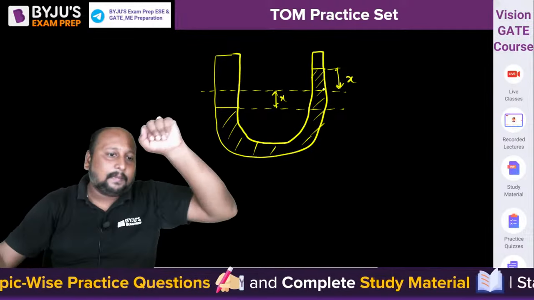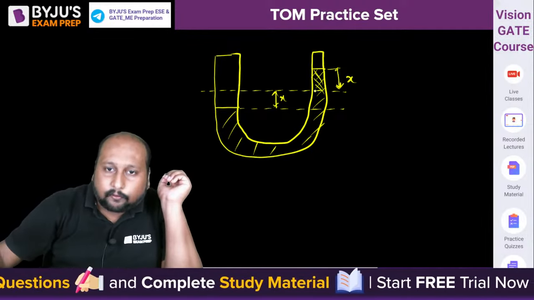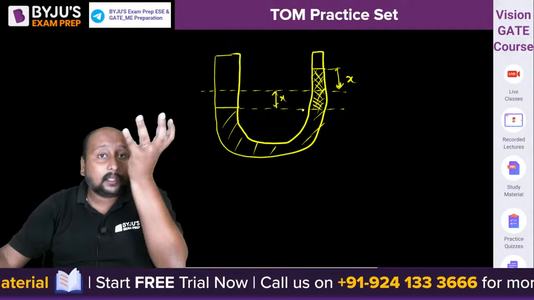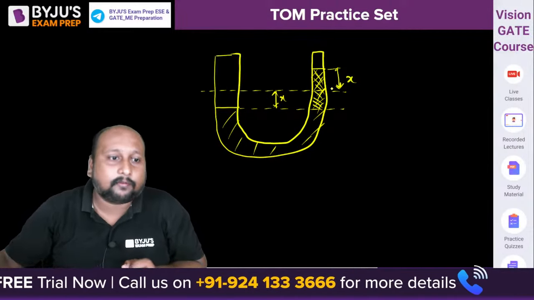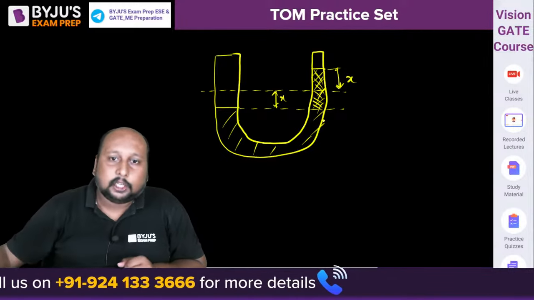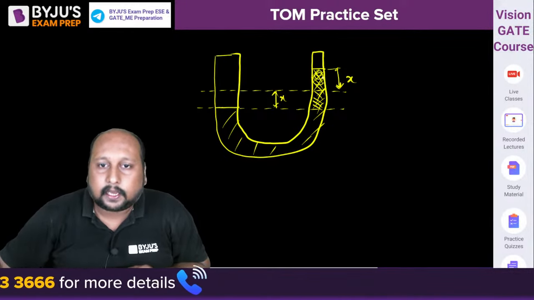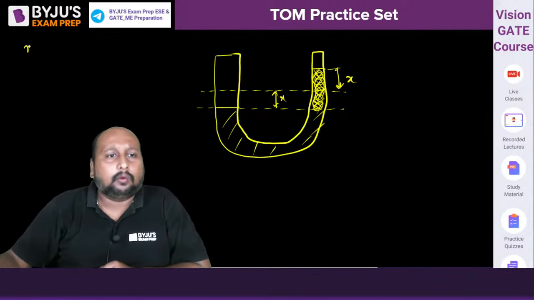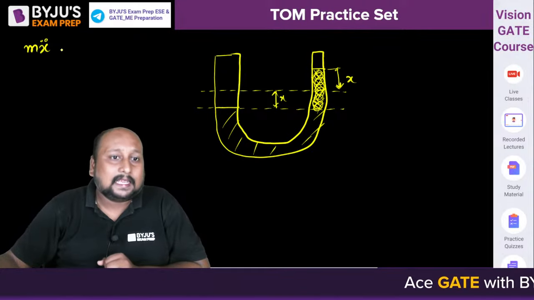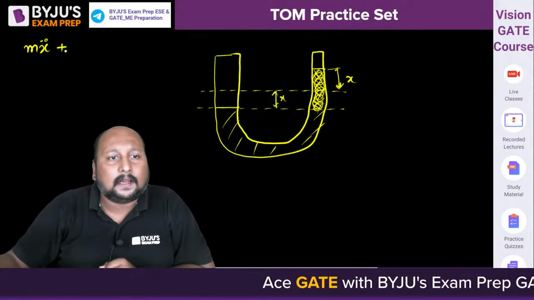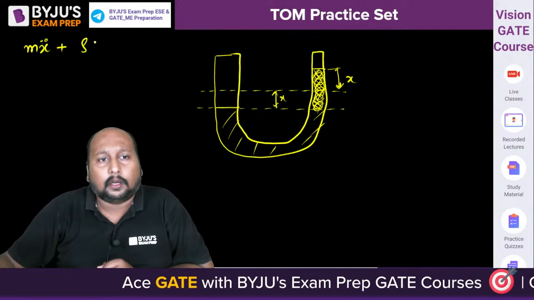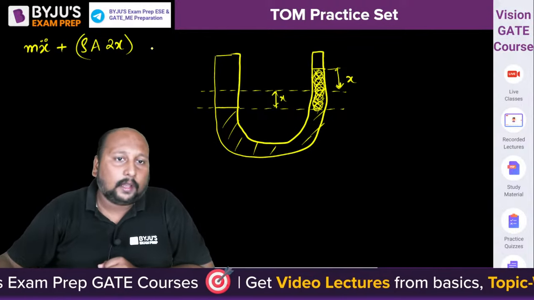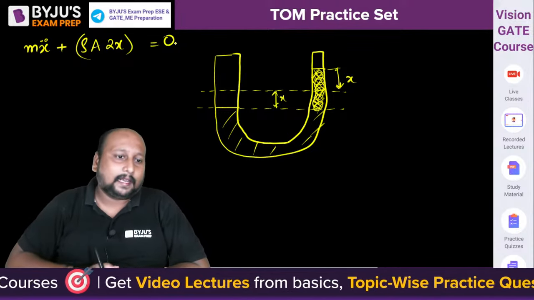Tell me one thing: can we say the restoring force will be created by the weight of this particular fluid, the portion that has risen above the level? Then m x double dot equals minus the restoring force, or plus rho into a into 2x, equal to 0. Can we say like this?